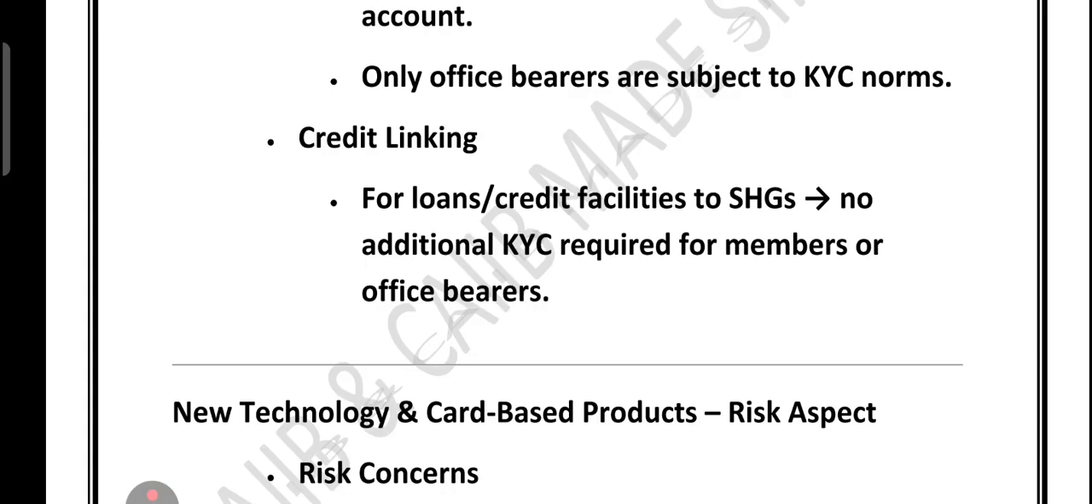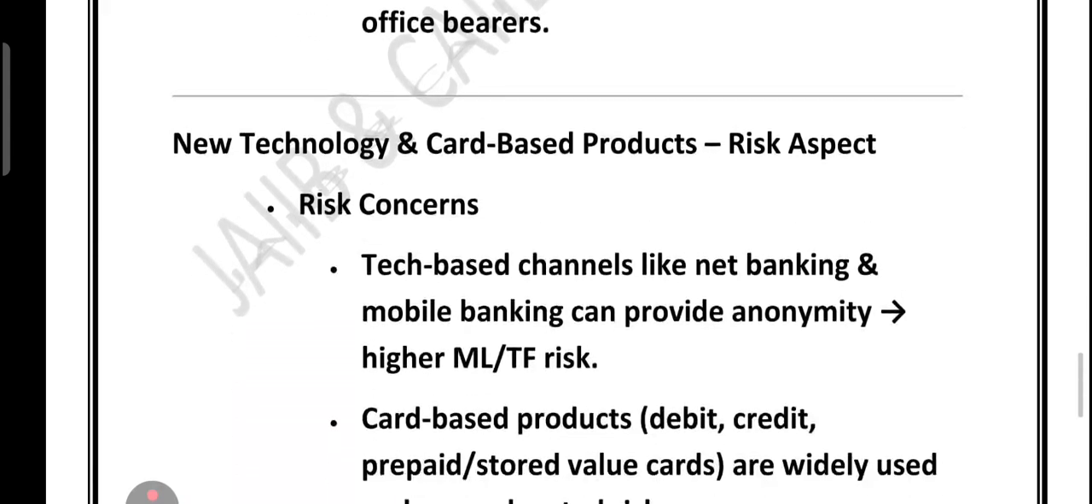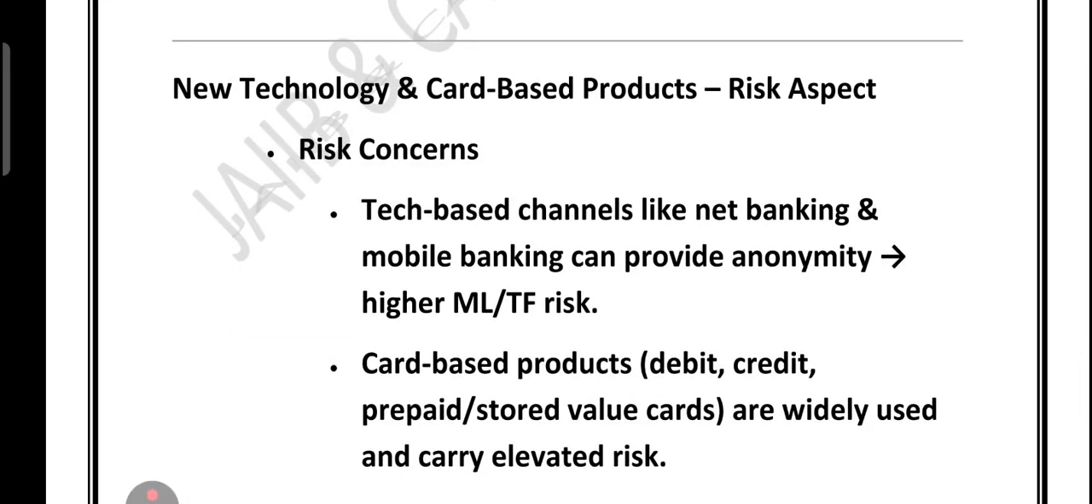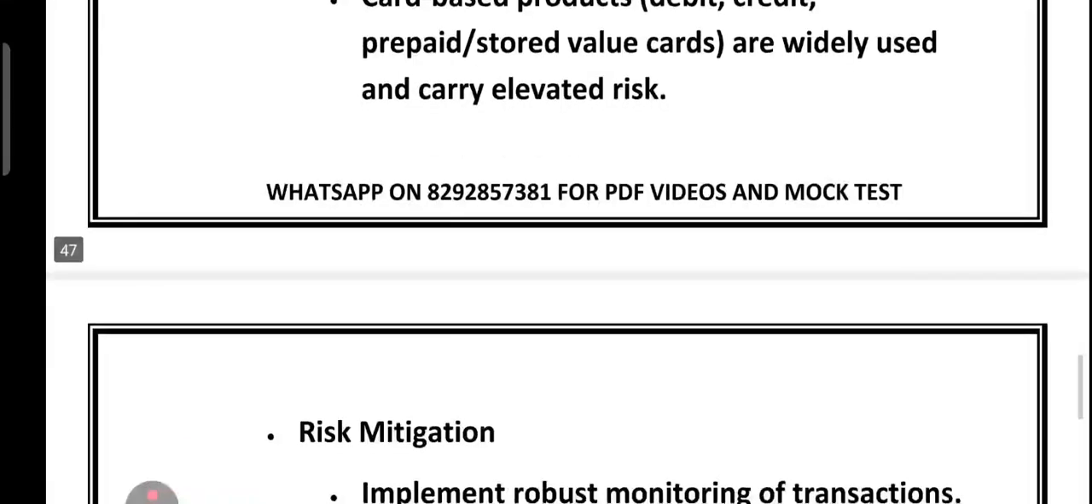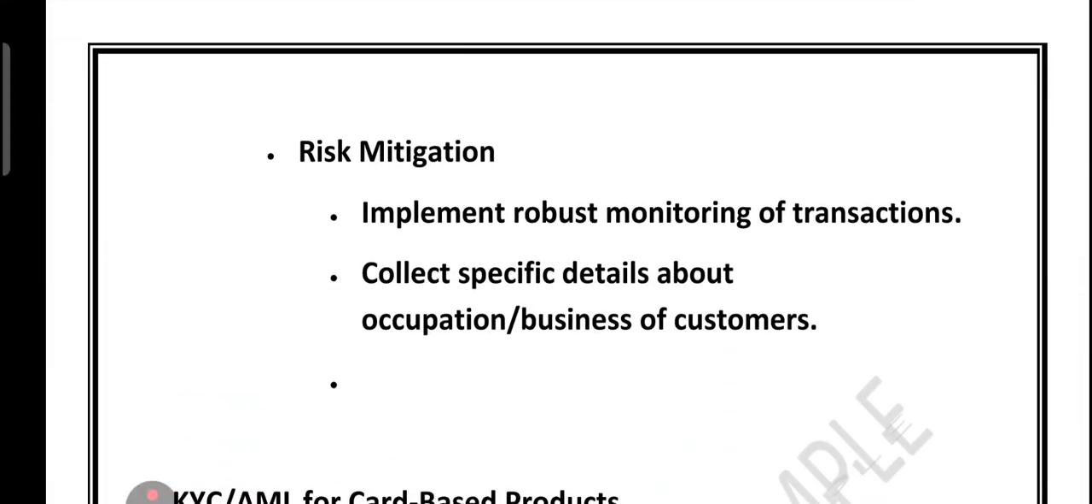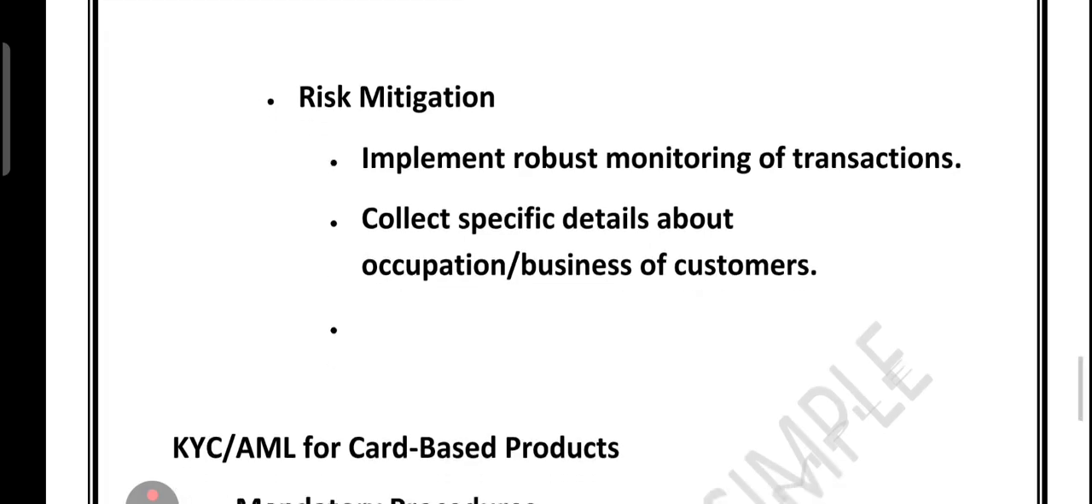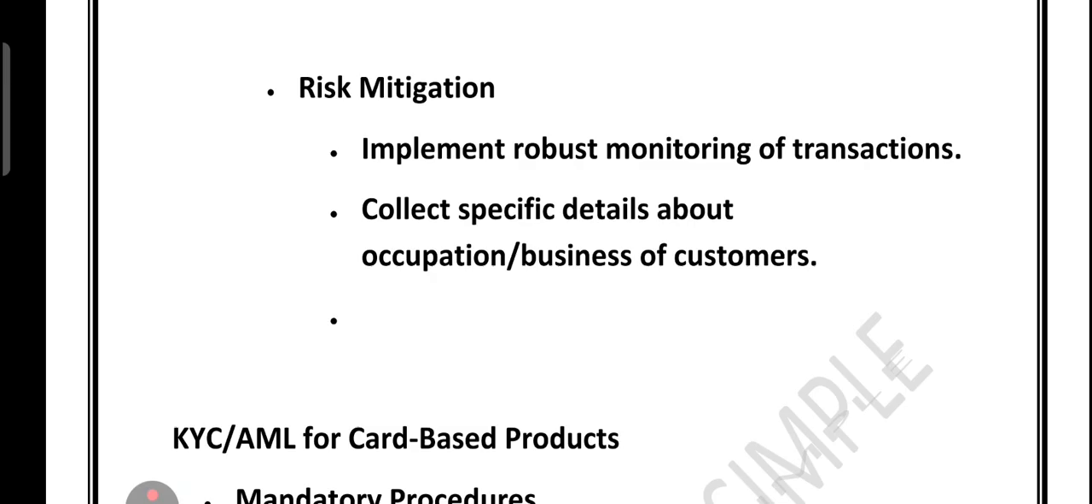If you talk about new technology and card-based products, there is a risk concern. Tech-based channels like net banking and mobile banking can provide anonymity. So there is a higher chance of money laundering and terror financing risk. And card-based products carry elevated risk. How to mitigate the risk? Implement robust transaction monitoring and collect specific details about the customer's occupation or business. So in short, SHGs enjoy KYC relaxation while tech and card products require extra monitoring due to high AML KYC risk.